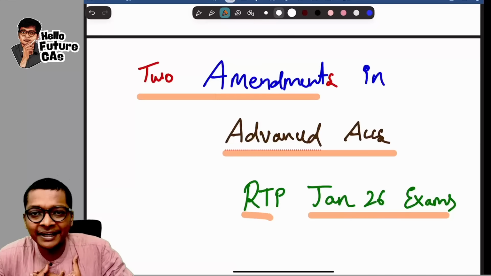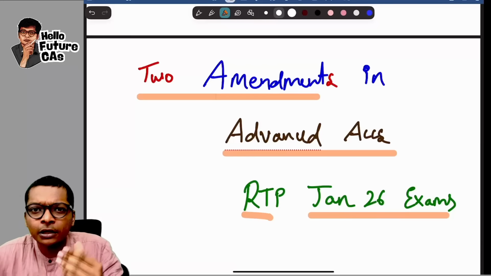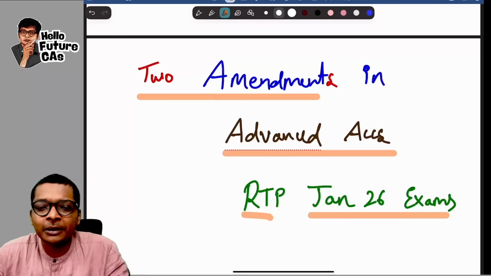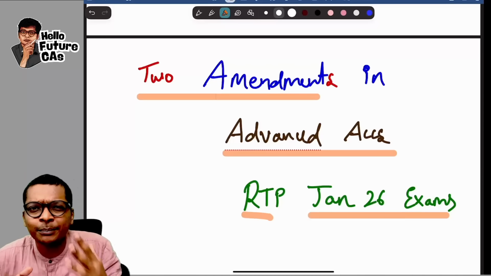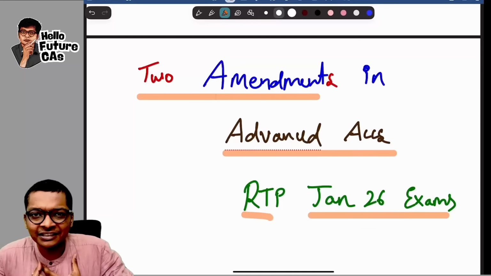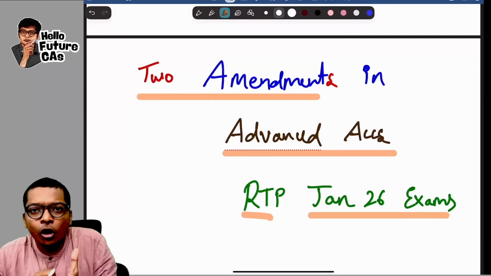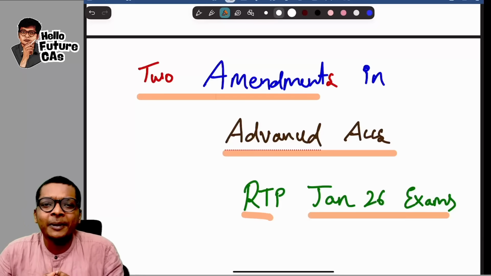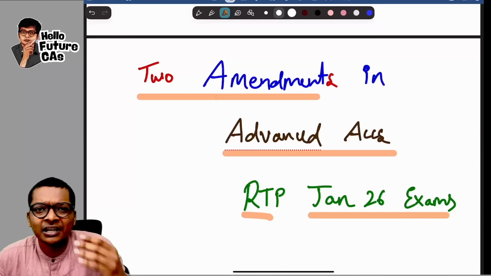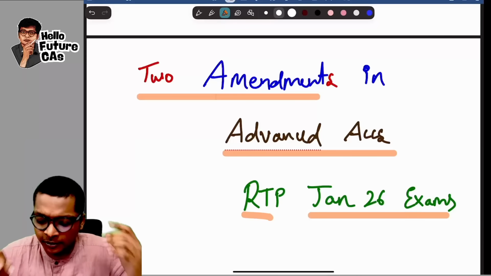If I am not making this video, maybe you would have also skipped this amendment by not even looking at this, because our general mindset is we look at amendments for law or tax in RTPs, but for subjects like costing or accounts, we hardly look at the initial text and we straight away go to the problems.